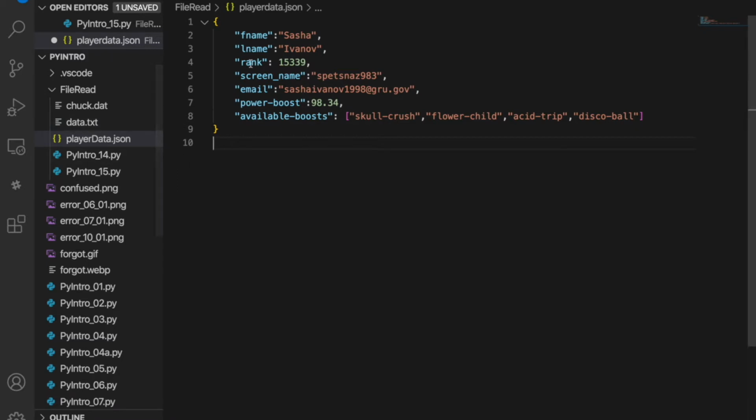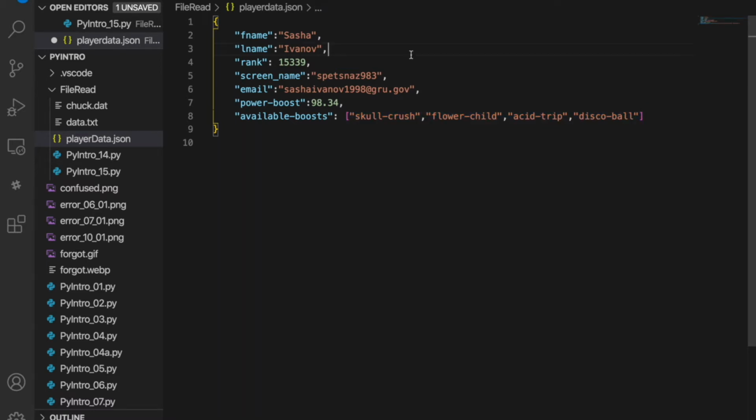So this is just a string. It's just how it's formatted. Curly braces define the object in a JSON file, and it's key colon value pairs. If you notice these double quoted items, they're strings. This is an integer and this is a float, and that's how they'll be read in when Python processes this file. It's the same syntax as a Python list or dictionary.